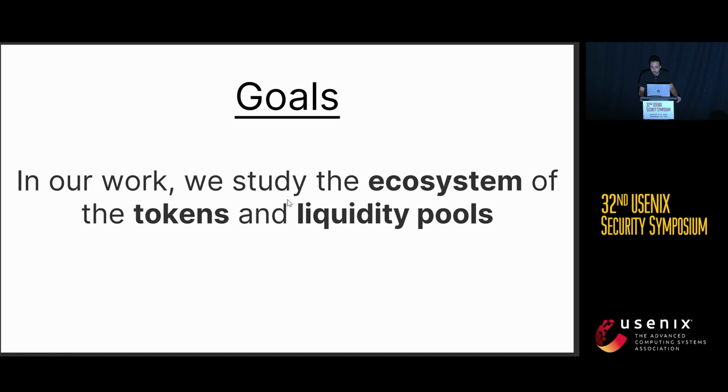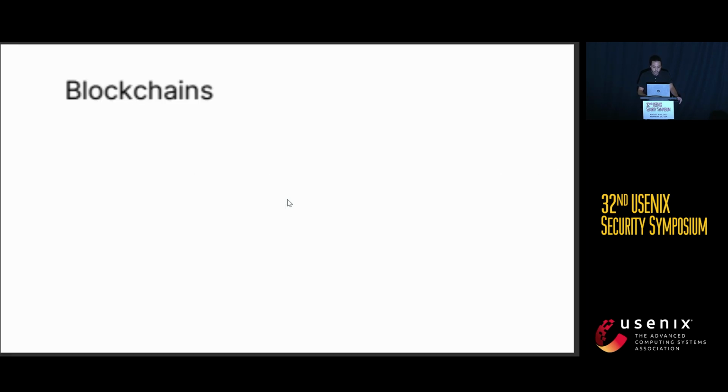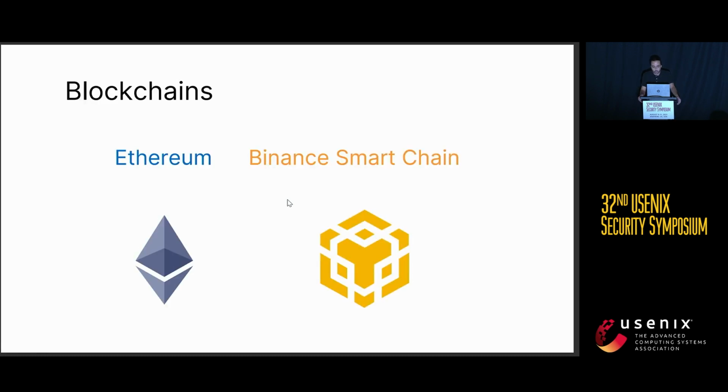Now, given the huge popularity of these systems, in our work we studied this ecosystem of both the tokens and their liquidity pools. And we chose to analyze these ecosystems on two blockchains. The first one is Ethereum, one of the most popular blockchains in the world, and the second one is the Binance Smart Chain, which presents itself as a cheaper and faster alternative to Ethereum.